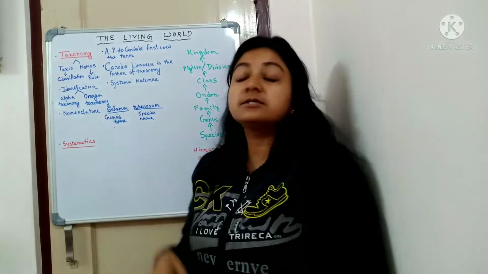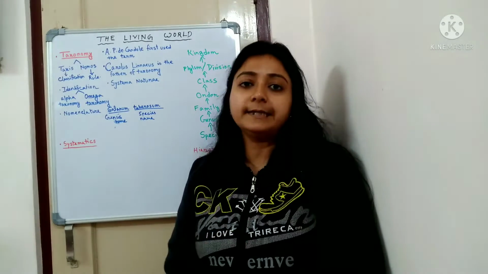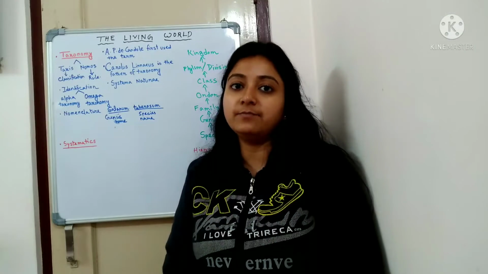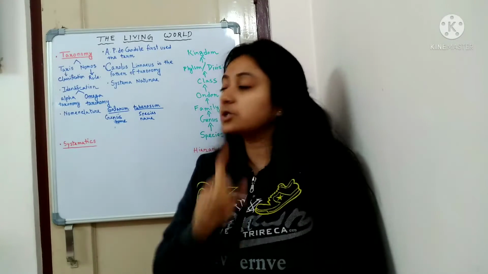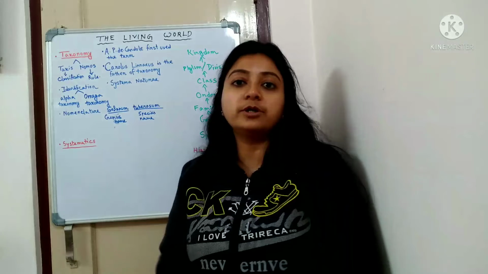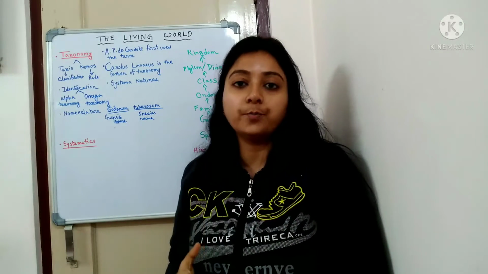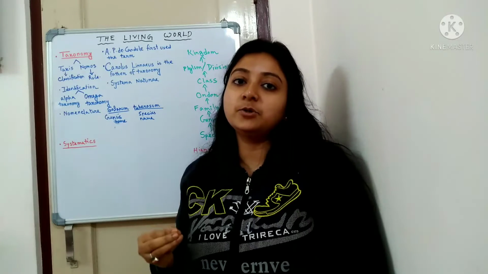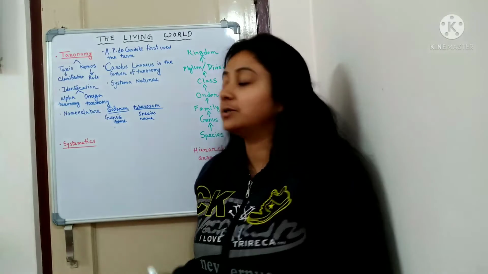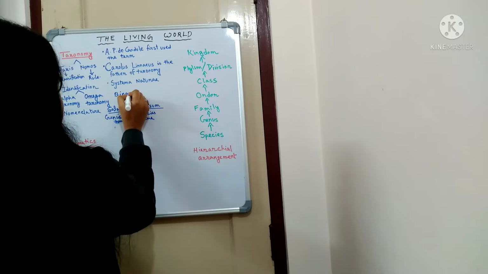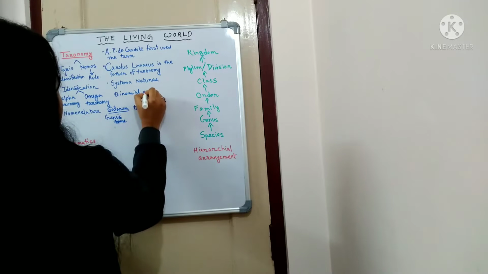In this way, there are only two terms or two components in each and every name. The first component is the genus name, and the second component is the species name. And as this consists of two components, this system is known as binomial nomenclature.